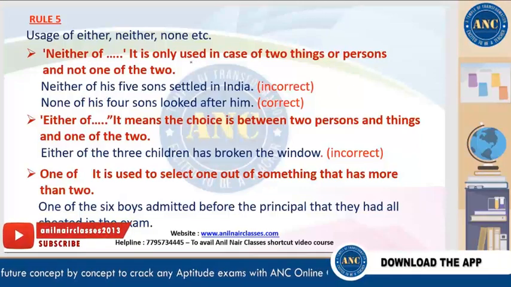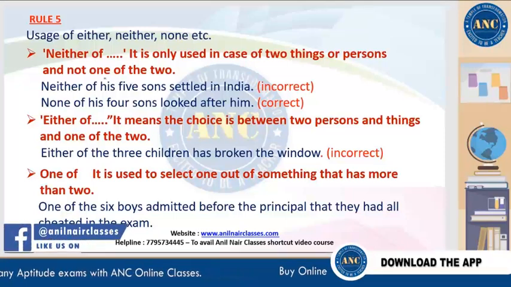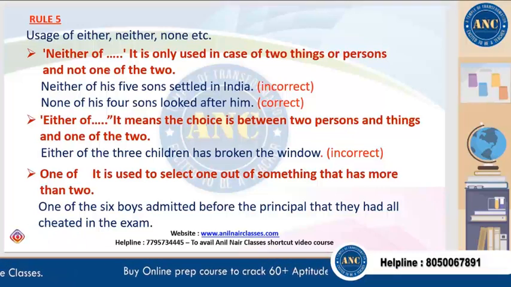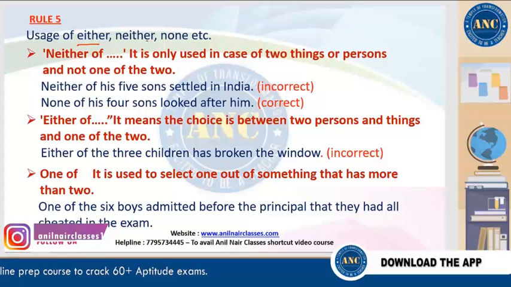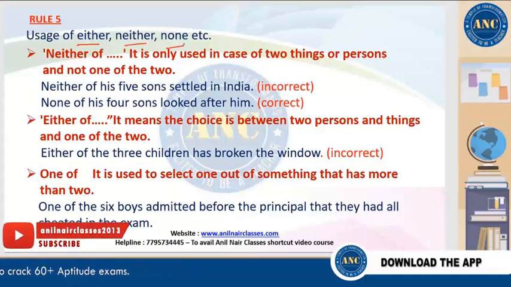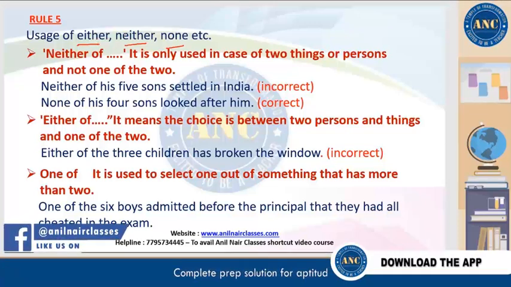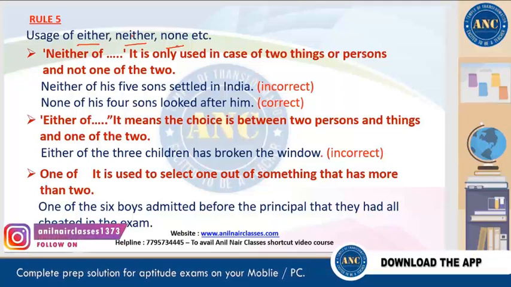The uses of either, neither, none, etc. Now we have discussed in the previous slide that either or, neither nor are about pairs. Now imagine if only either, only neither, only none is the subject. Then what will they be? They will always be singular, right? If either is a subject, it will be singular. If neither is the subject, it will be singular. If none is the subject, it will be singular.